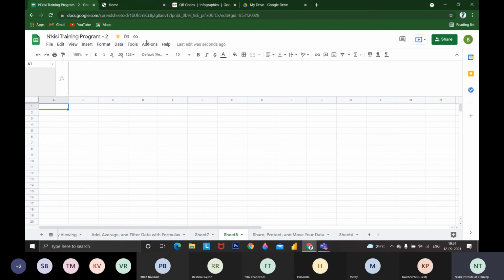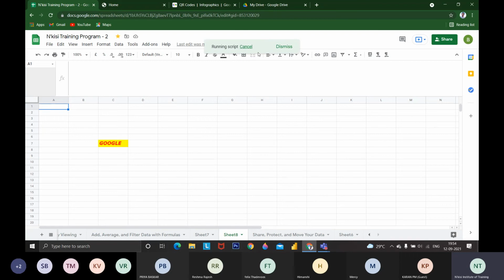I'm going to press Control Shift Alt 4 again. This is running the script. See, I haven't typed anything. It ran the script and updated Google here with the same format I mentioned before, so that you couldn't spot any changes here. This is the cool feature available in Excel also. It is running the script.